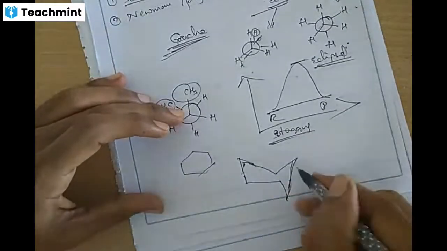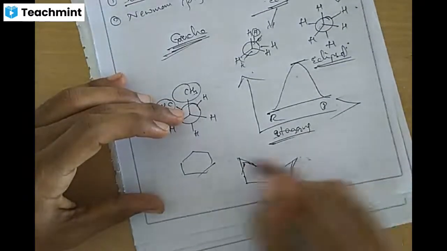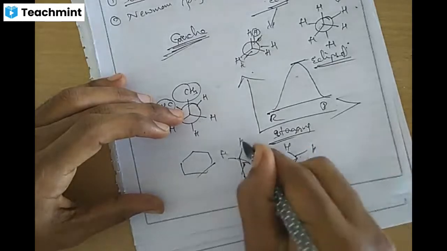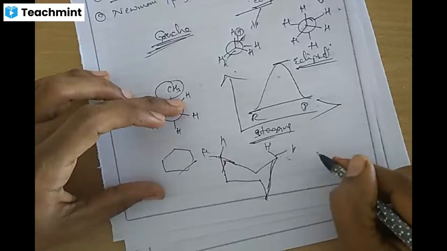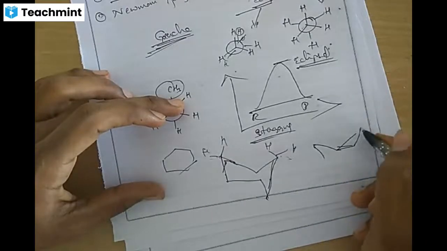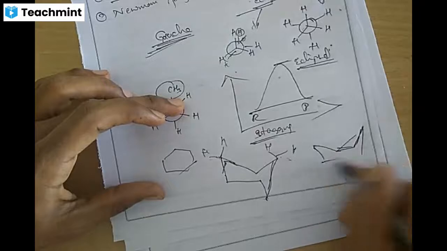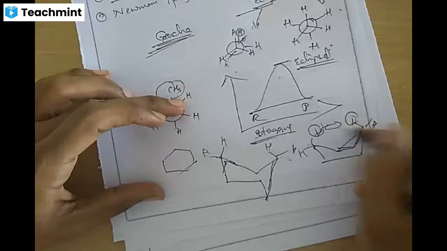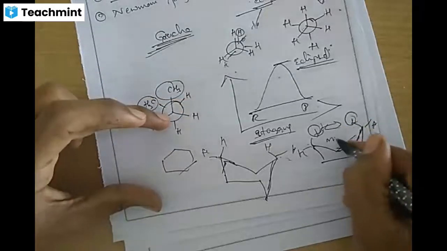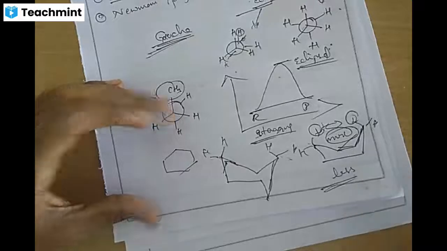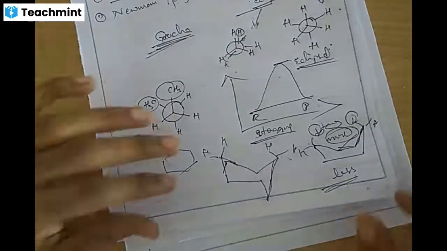If it is in the chair form, the flagged hydrogens are away from each other. But in the boat form, these two hydrogens are very near. Since the hydrogens are near, torsional strain is more, so the boat form is less stable, or the least stable, out of chair form and boat form.